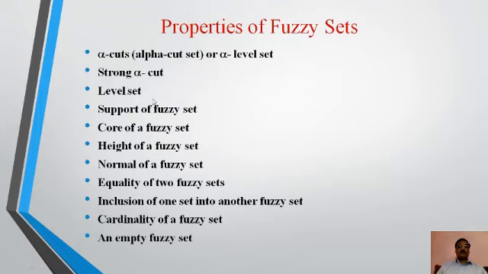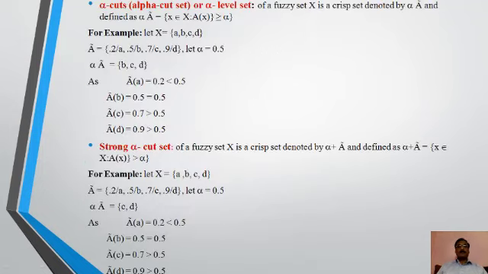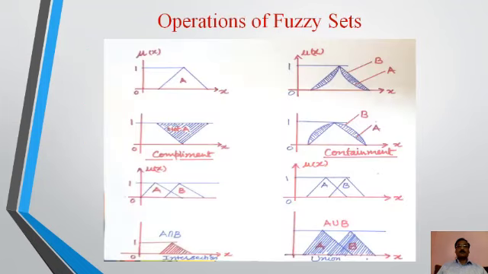So we have these definitions which should be clear to study fuzzy set theory. We will take it one by one.